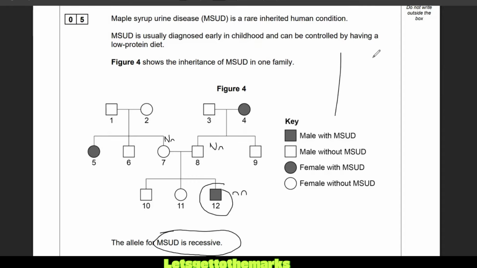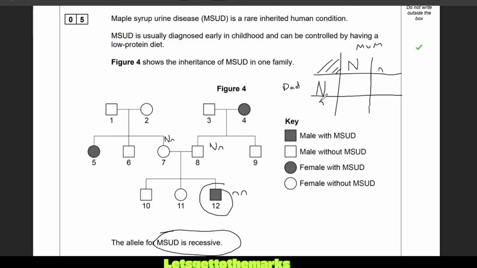So let's smash out a Punnett square and I'll show you how you get the marks. When I do a Punnett square, I make a noughts and crosses board like that, and then I shade out this because I'm not interested in that. And then that could be mum, and this could be dad. You can use a symbol for that if you like. So mum is going to be big N, little n, and dad is going to be big N, little n. So they're going to give you one of the 4 marks for identifying what we call the genotype, the type of alleles that the parent has.